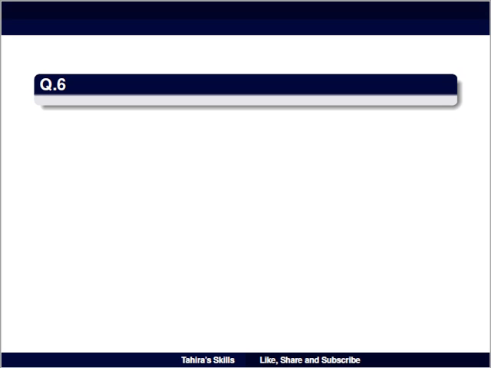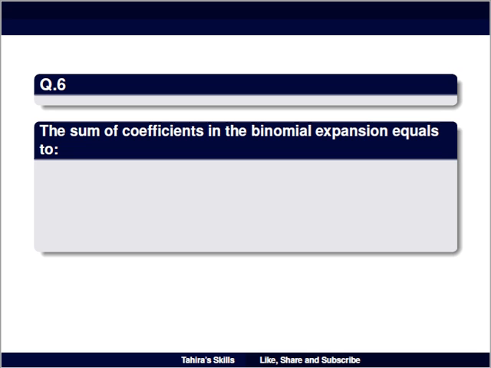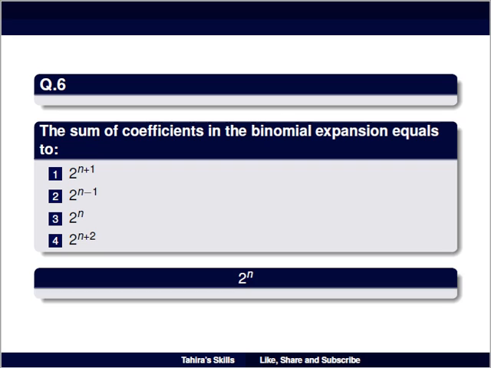Question number 6 is the sum of coefficients in the binomial expansion equal to, option number 1 is 2^(n+1), option number 2 is 2^(n-1), option number 3 is 2^n and option number 4 is 2^(n+2). And the right answer is 2 raised to power n.